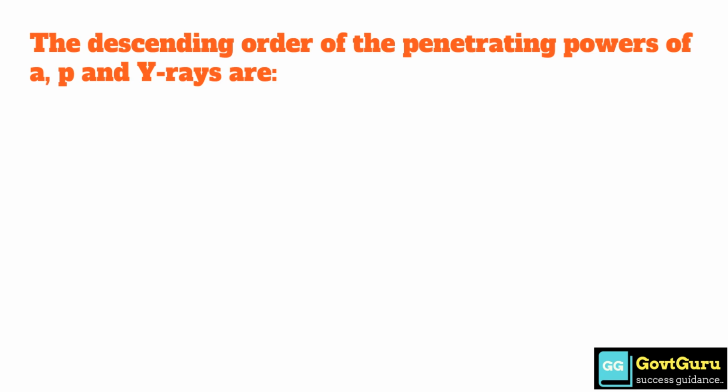The descending order of the penetrating powers of alpha, beta and gamma rays are option A, alpha, beta, gamma. Option B, gamma, beta, alpha. Option C, beta, alpha, gamma. And option D, gamma, alpha, beta. So the correct answer is option B, gamma, beta and alpha.